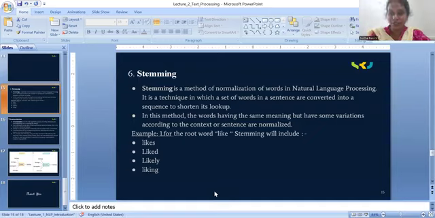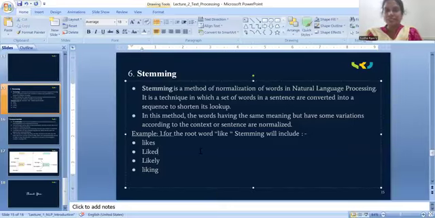What is stemming, what is lemmatization, when to use stemming, when to use lemmatization, and mainly, what is the difference between stemming and lemmatization. These topics I will clearly cover in my next video. As now I'm discussing only text pre-processing techniques, I will cover only a limited part of stemming and lemmatization here, and the rest in the next video.